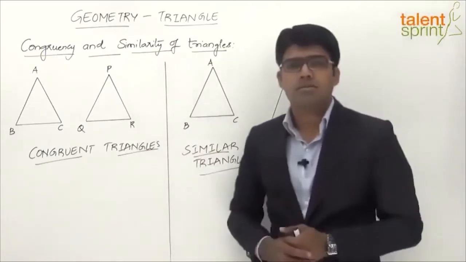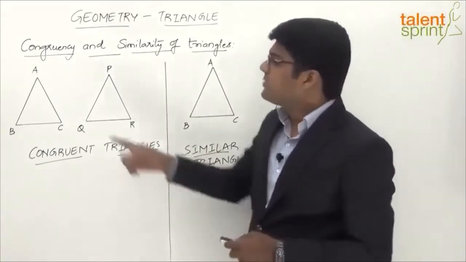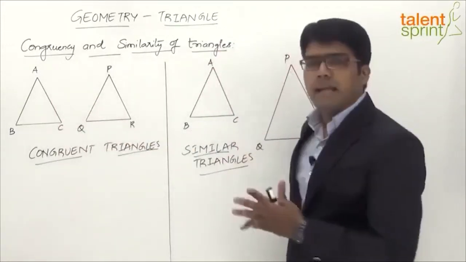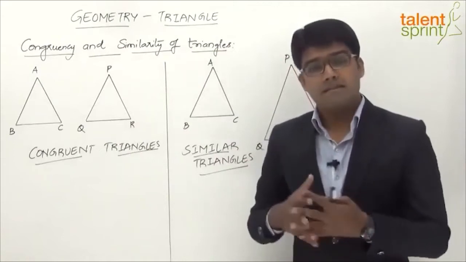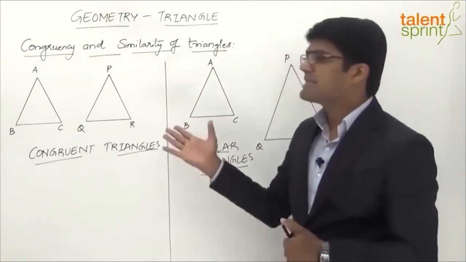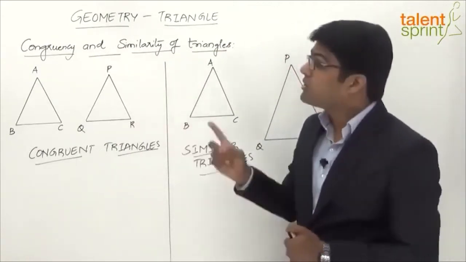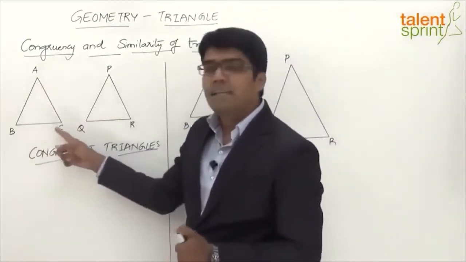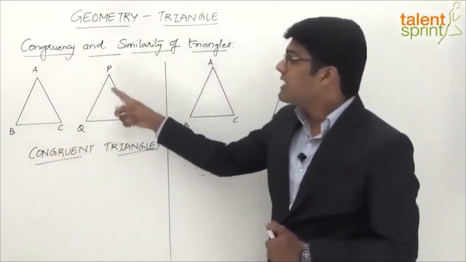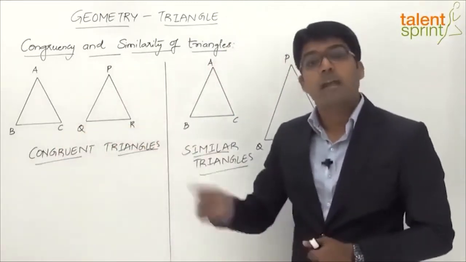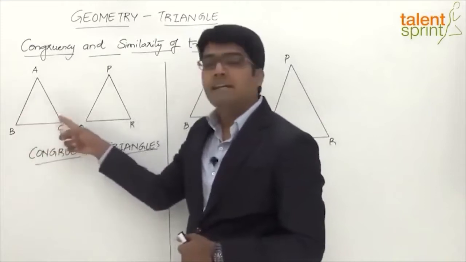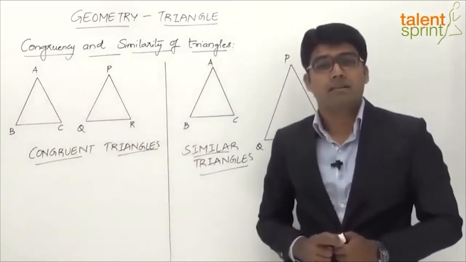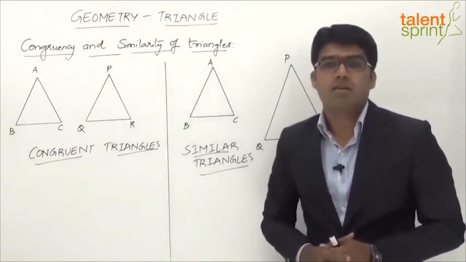Let's look at congruent triangles here. As we see, we have two triangles ABC and PQR. Now if you look at the two triangles, they appear to be the same in shape, right? The two triangles are similar in shape and also in size. The angles of the triangle ABC will be equal to the corresponding angles of the triangle PQR, and also the sides of the triangle ABC will be equal to the corresponding sides of the triangle PQR. Such triangles are known as congruent triangles.